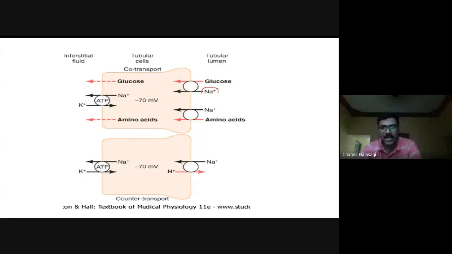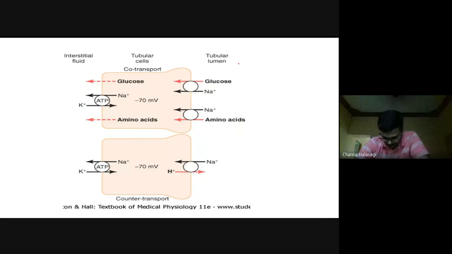And this reabsorption of sodium is called secondary active. This is actively reabsorbed. How actively? Because of the usage of ATP in the basolateral membrane, indirectly. So this is an example of secondary active transport. Did you understand, guys, the secondary active transport?